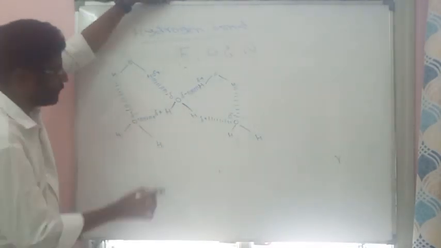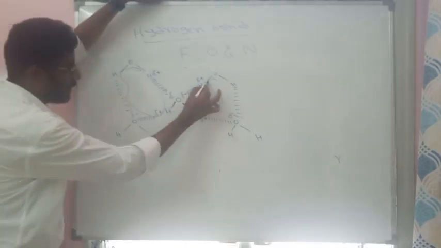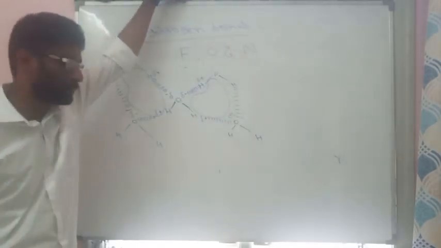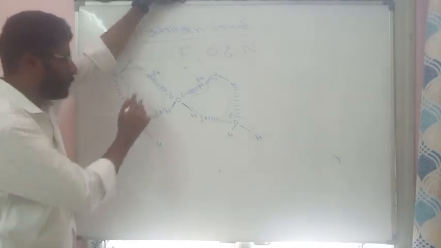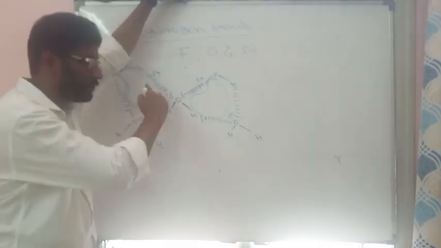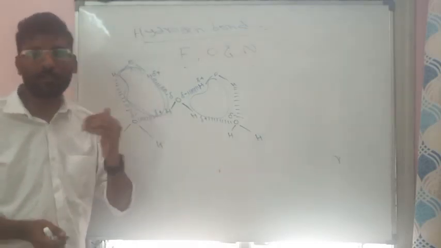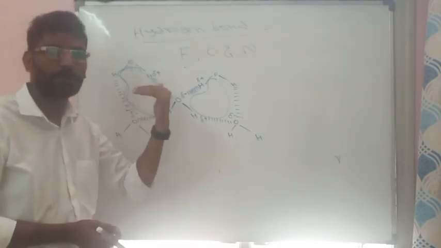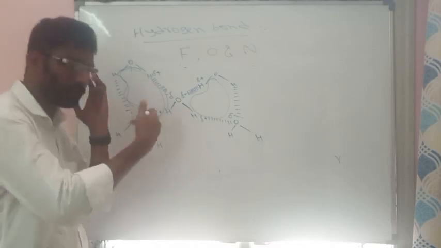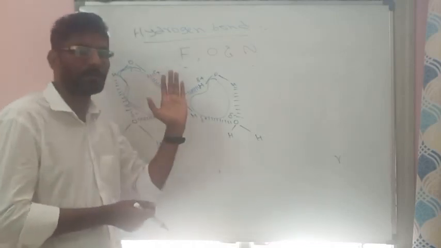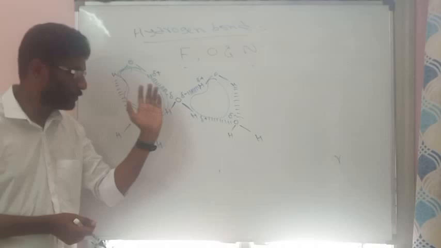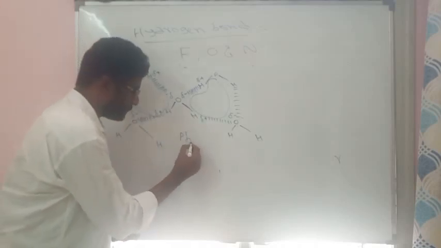So due to that, there is a formation of a cage-like structure in ice. So ice structure is always a porous or hollow structure. Due to this hollow structure, the density of ice will be lesser than water. Hence, ice always floats on water. So whenever anyone asks why ice always floats on water, that is due to its porous structure.